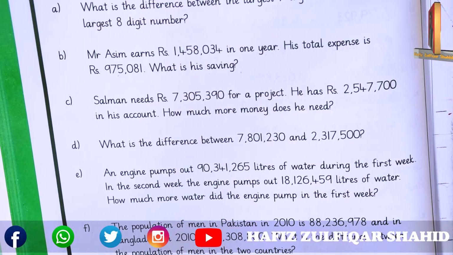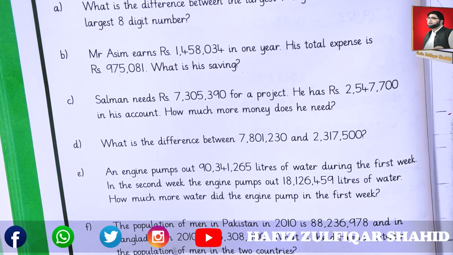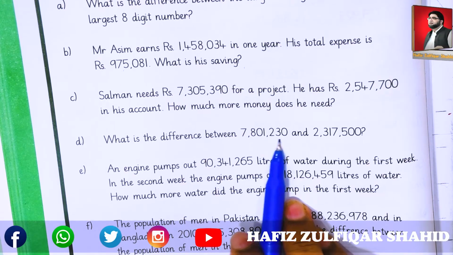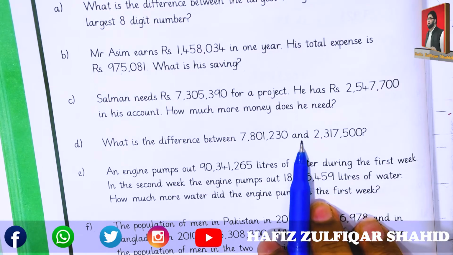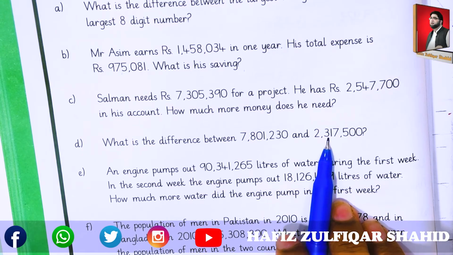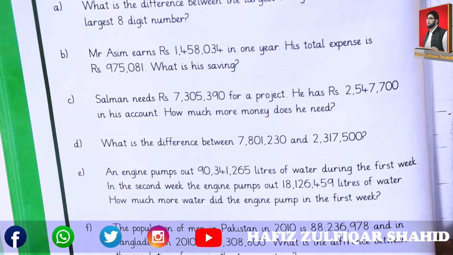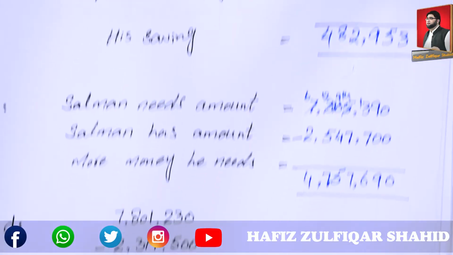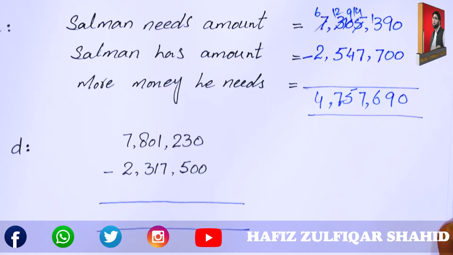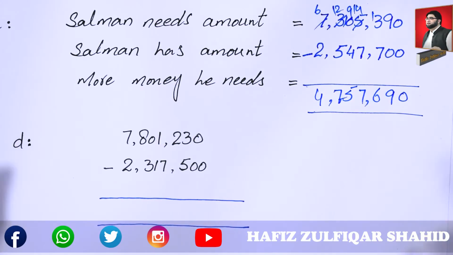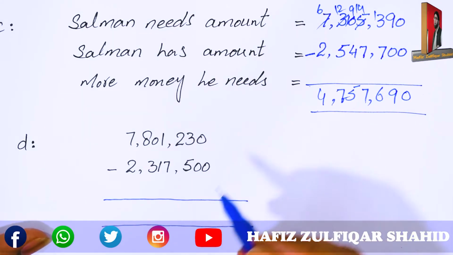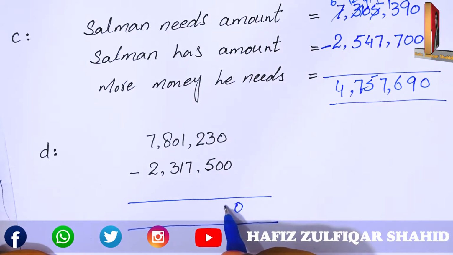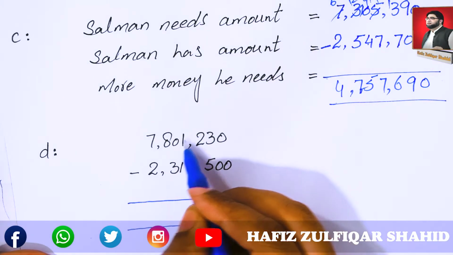It is very simple. They are asking just what is the difference between 7,801,230 and 2,317,500. We just have to subtract these two numbers only to get the answer. Just hurriedly subtract these.